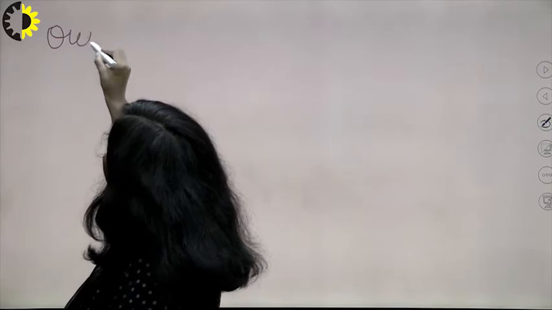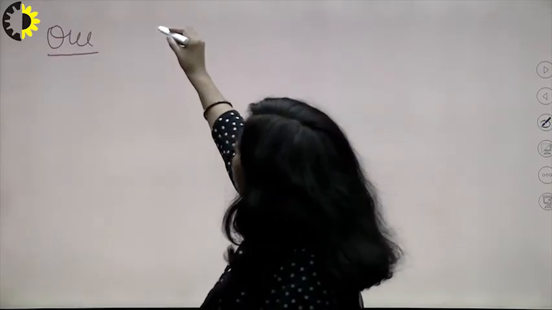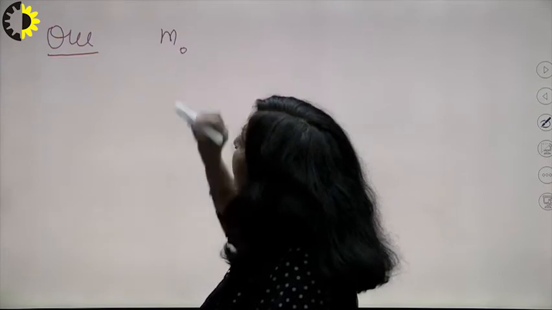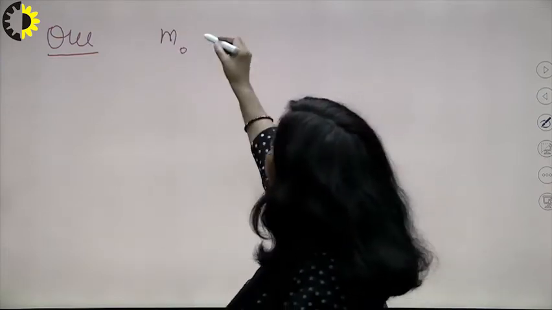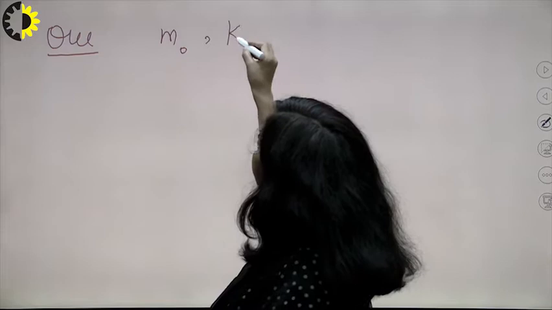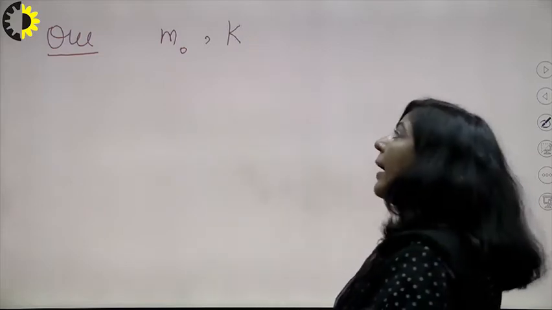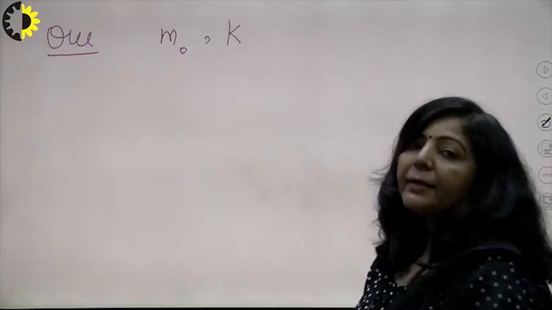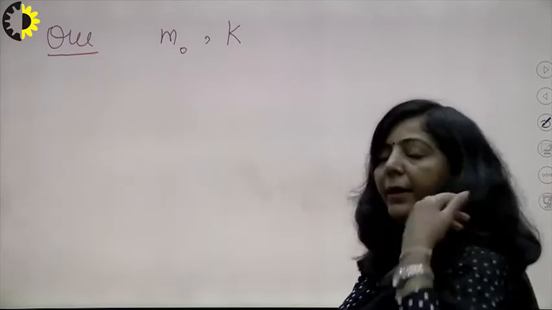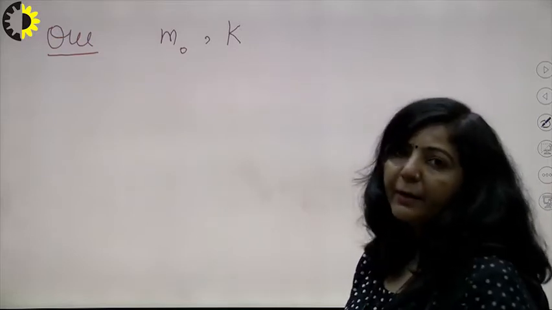The question is, you have to prove that if there is a particle with rest mass m naught and kinetic energy K, right? You have a particle having rest mass m naught and K is the kinetic energy of that particle.